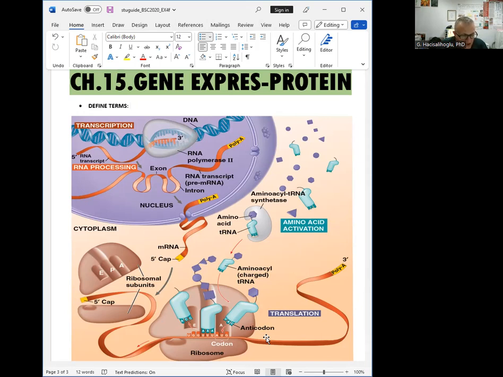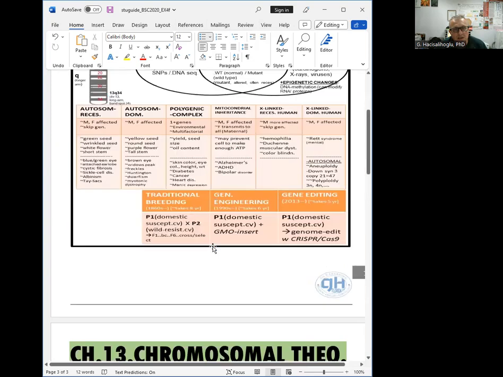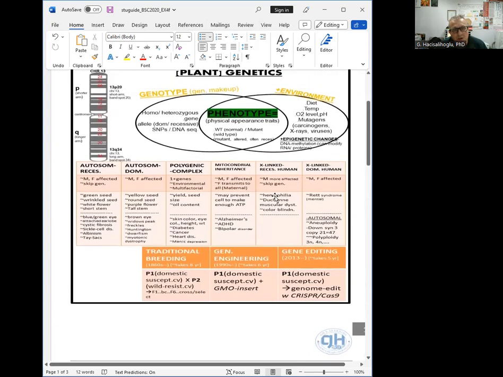Mutations can be nonsense mutations, when a point mutation changes an amino acid codon into a stop codon, prematurely halting the translation of the polypeptide chain and usually creating a non-functional protein. There are also insertions and deletions like we've seen in the previous chapter. And mutagens are the factors that might cause mutation, like we've seen here at the very first poster, like carcinogens, X-rays, or viruses can be considered mutagens.